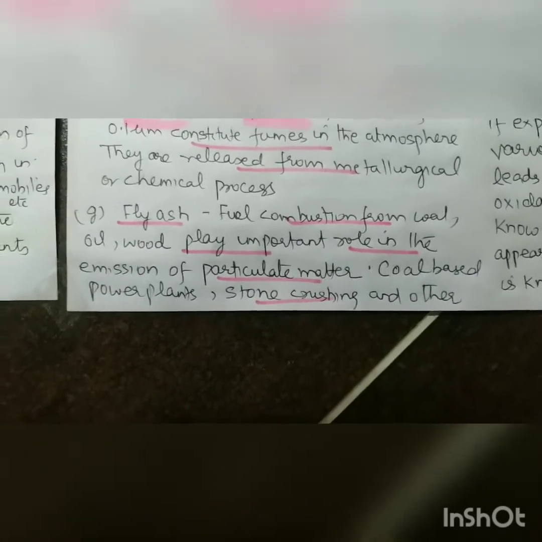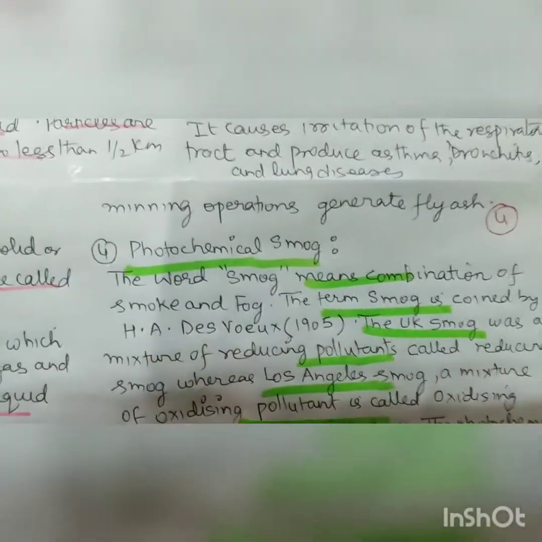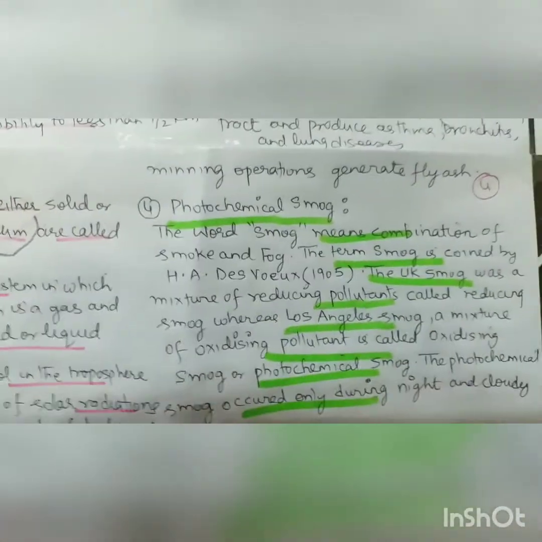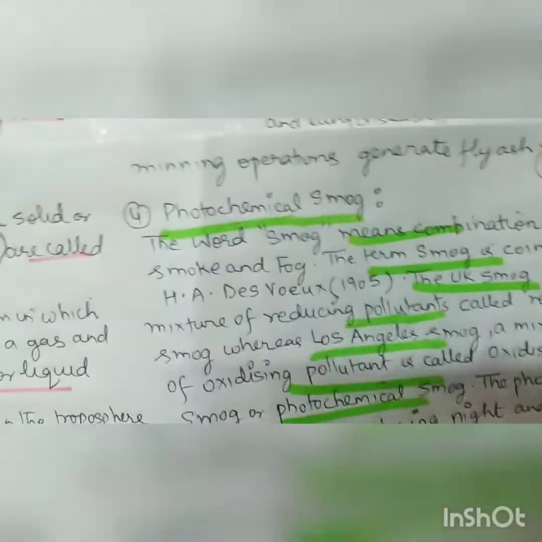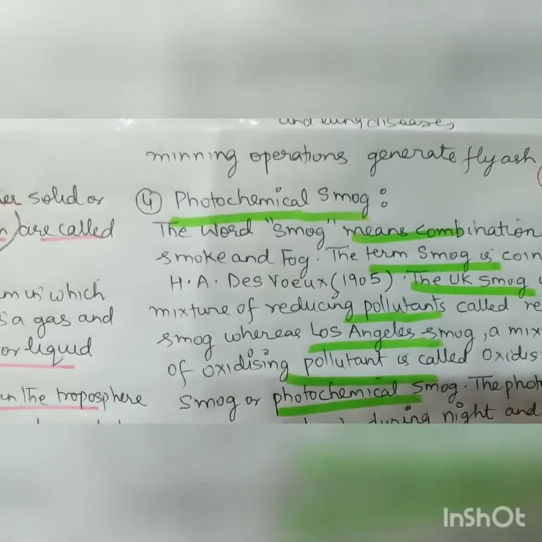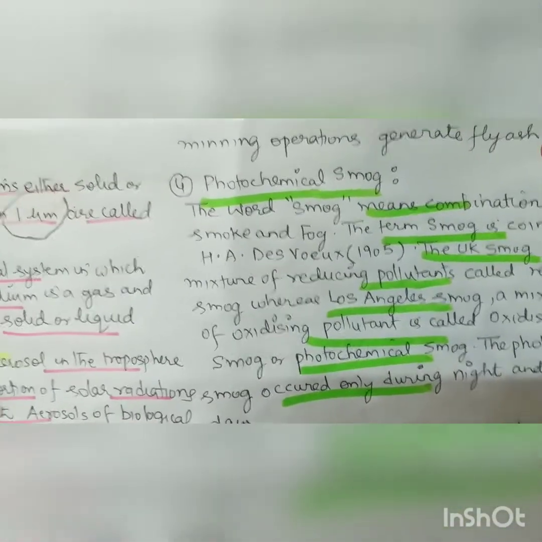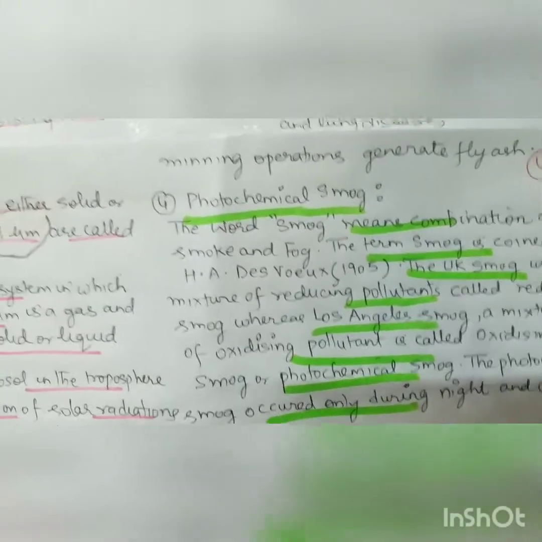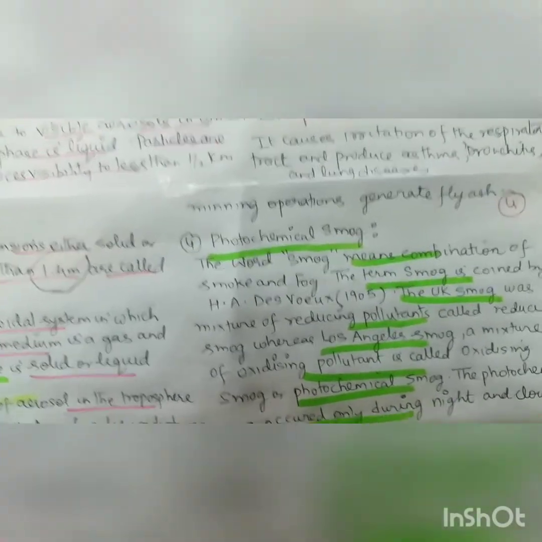Coal-based power plants, stone crushing, and other mining are the important operations which generate flying ash or fly ash. Now, as I told you, smoke and fog. So I again revise that aerosols are basically airborne suspensions smaller than 1 μm, and if the suspended particles are more than 1 μm, it is called dust, and if it is more than 10 μm, it is called settleable, and if it is less than 10 μm, it is called suspended.